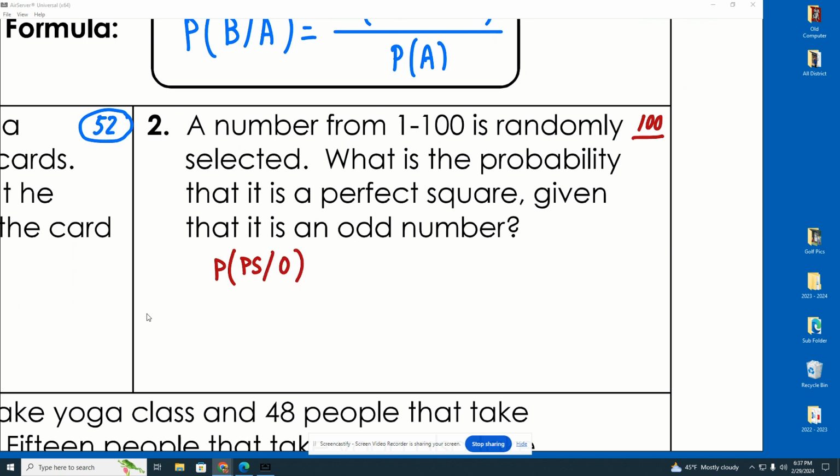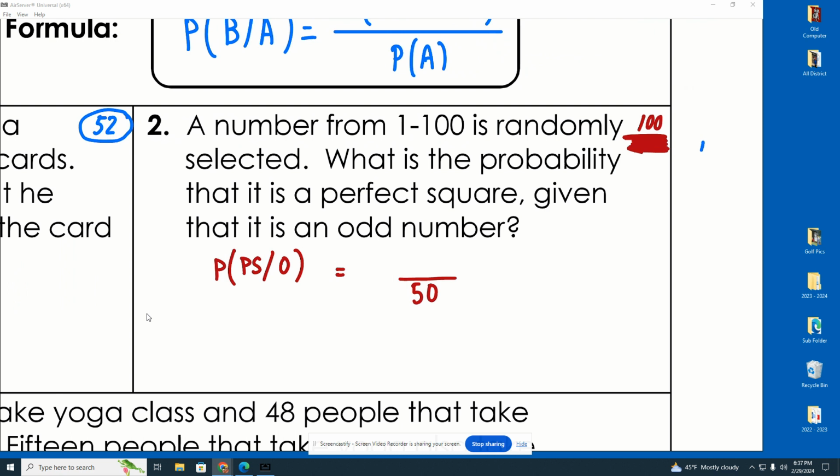So here's the deal. Out of all these 100 numbers we talked about, we're only dealing with the odd ones. Now, you know how even and odds work. Since it goes even, odd, even, odd like that, if there are 100 numbers, there are going to be 50 of them that are odd. So we're only focused on the odd numbers. That's it. So here's the point. Let's think about all of our perfect squares from 1 to 100.